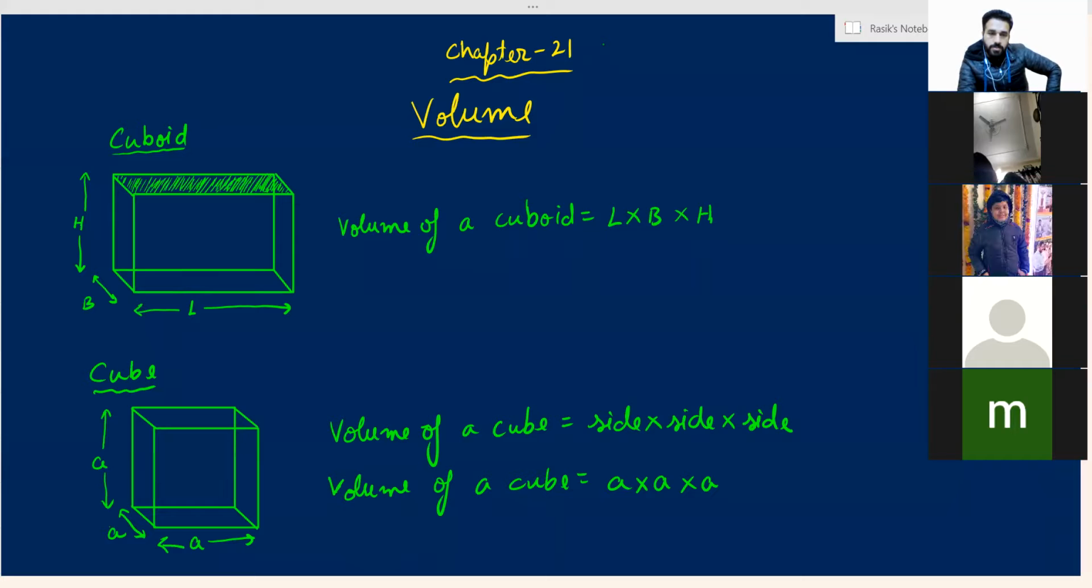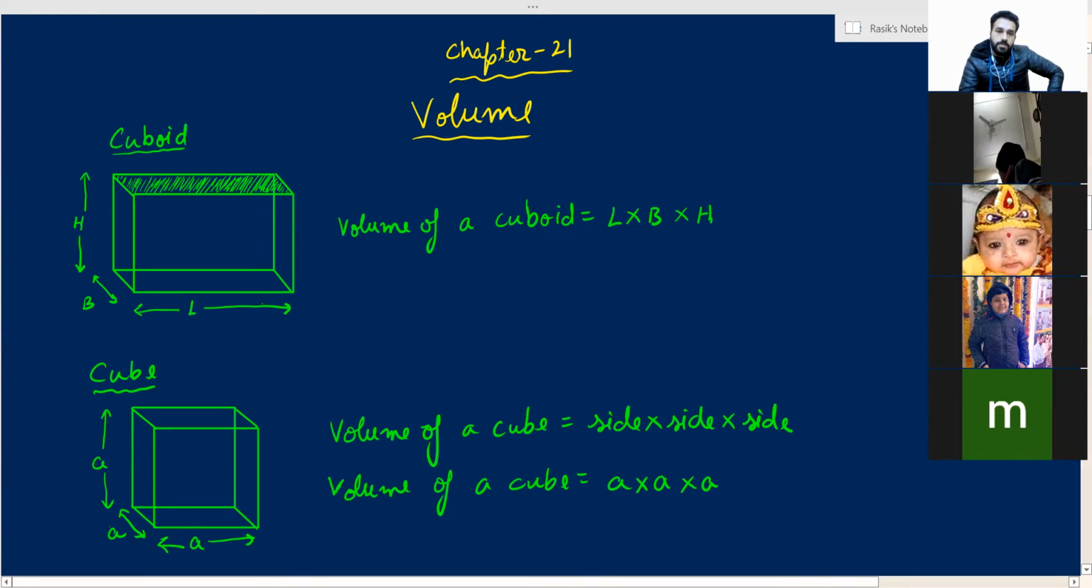Sir, can I show you the cubes? Volume of a cube, side multiplied by side. Sir, this is just near to the area of the square. Area of a square. Square has only 2 dimensions. So area of a square is side into side. Okay, and cube has 3 dimensions. So the volume is side into side into side. Okay.